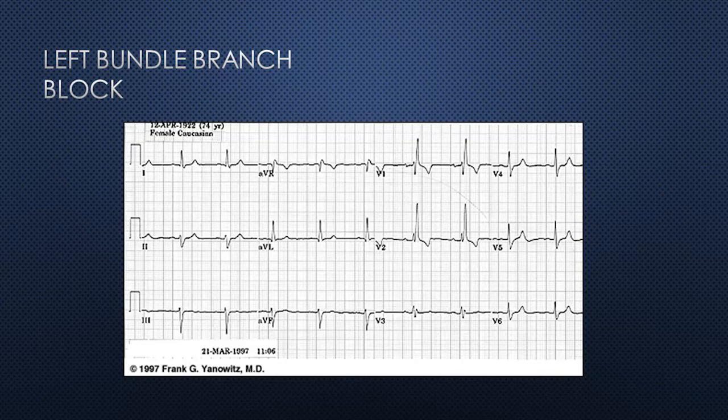Okay, we can move to the causes of bundle branch blocks. We can see the causes of left bundle branch block and right bundle branch block together. Heart diseases, congestive heart failure, cardiomyopathy and hypertension are some causes of bundle branch blocks. See the diagram of a left bundle branch block. In this, you can observe the widened QRS.